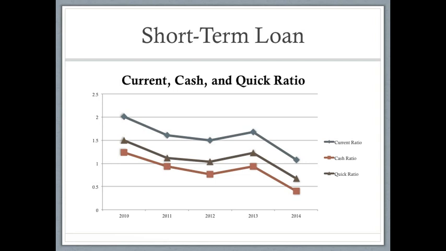The cash ratio measures the amount of cash a company has over current liabilities, and the quick ratio measures the ability of the company to pay its current liabilities. Apple's current ratio is not below 1 or above 3, so I would consider giving a short-term loan to Apple.